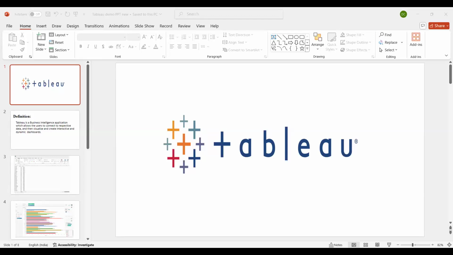So as this is our first demo, let me just introduce myself. I'm Divya. I have about 8+ years of experience in data analytics. Currently, I'm working as a senior data analyst in one of the MNCs in Hyderabad, and I completed my master's in data science. I have experience in teaching all the subjects like SQL, Tableau, Power BI, statistics, and machine learning. Along with that, I'll teach Python also.